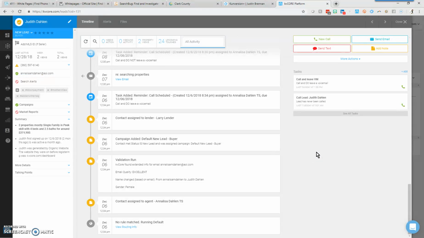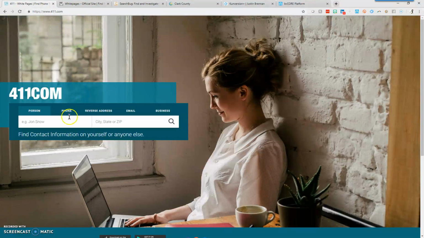Now, when we're speaking to outside content of which you can use for free, which is a really good price, there are a few that I used that were my favorites when I was a professional skip tracer. And of course, we had paid tools that were a little more in depth where they give you your grandma's phone number, but we're not going to talk about that. We're talking about really, really easy methods of which to try to find someone. So you can use White Pages. You can go over and put in the person's name, city and state. You can put in their phone number and see if you can find an address and name to match. You can put in reverse address, even an email, and see if there's a matching email associated with a person.